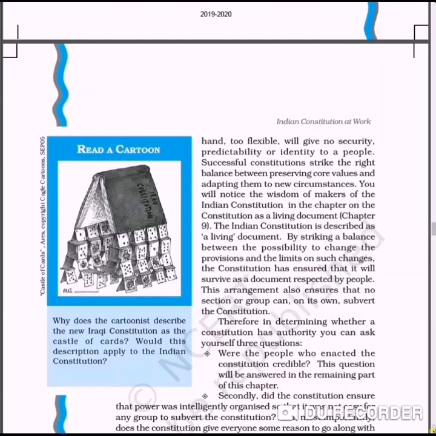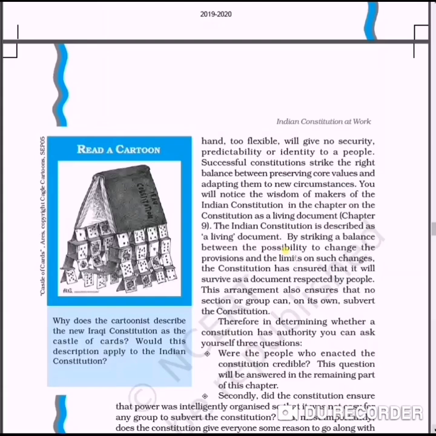This is a very good feature, and students, see the 9th point here. The Constitution is described as a living document. See the word, the Constitution of India is a living document, meaning it gives a response to the people's problems. Whenever we are having any problem, people can approach the judiciary, a higher court, lower court.